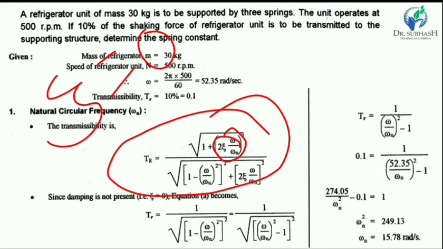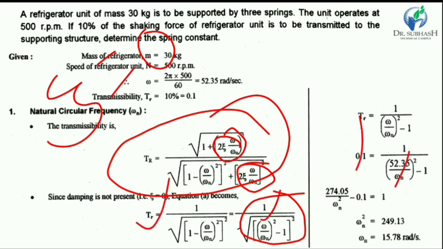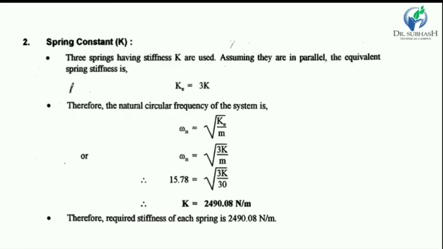Then this value is 0 and this value is 0, so the equation becomes 1 upon the expression as shown in the figure. We have the values of omega and TR, so put in the values of TR and omega, and finally we get omega n as 15.78 radian per second.